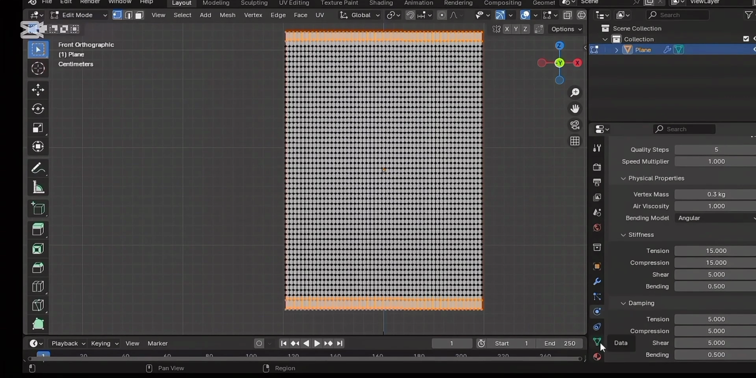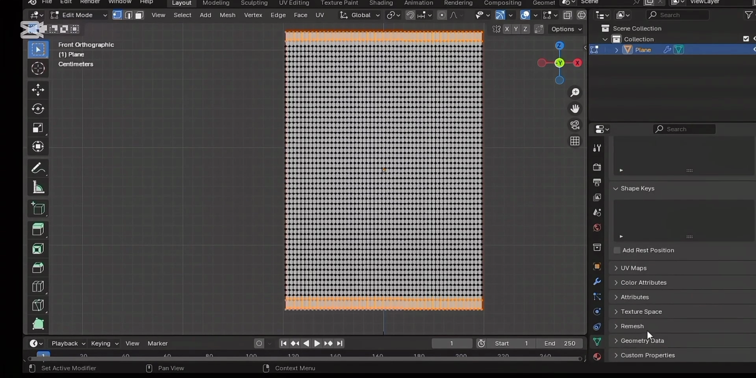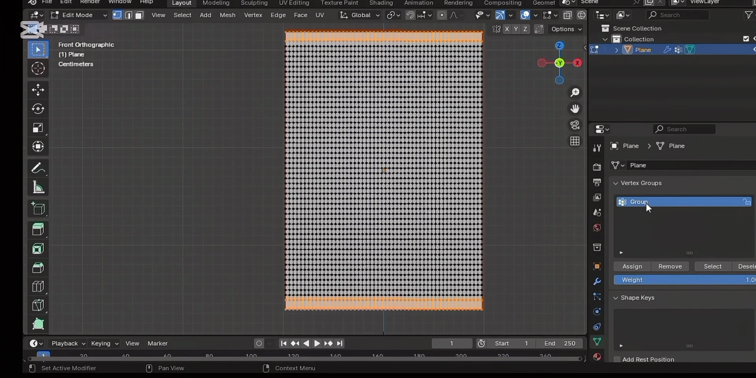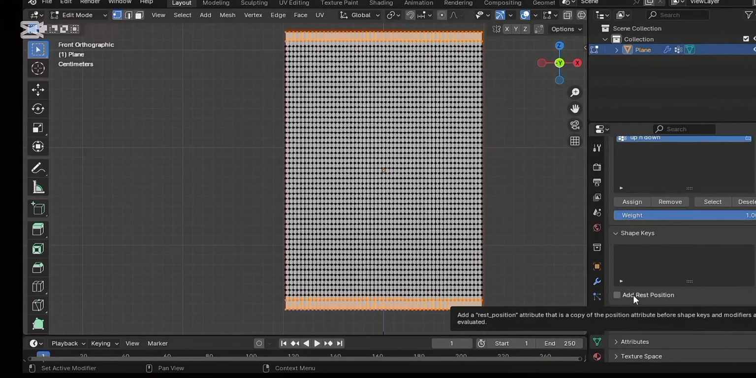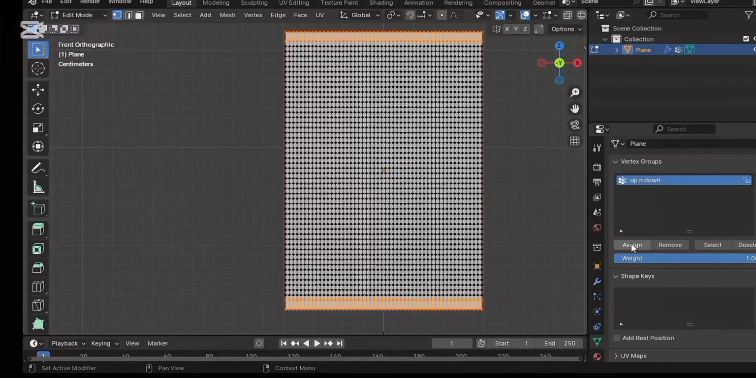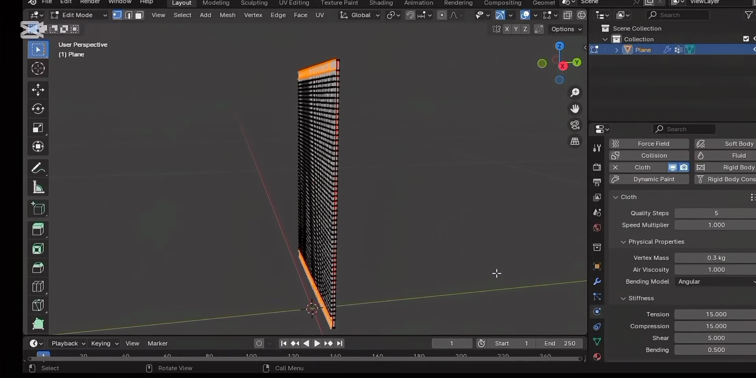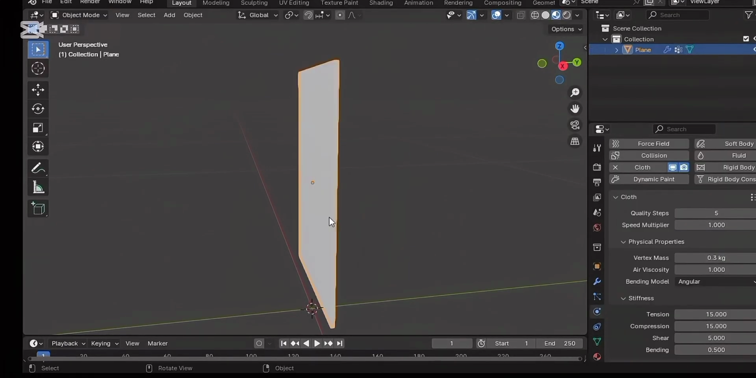So let's go to data property. Click on that plus to add a new group. Then double click on the group and change to your desired name. Me, I will name it up and down. Then after that, just click assign. That is all. Now let's go to physics to add the cloth modifier.